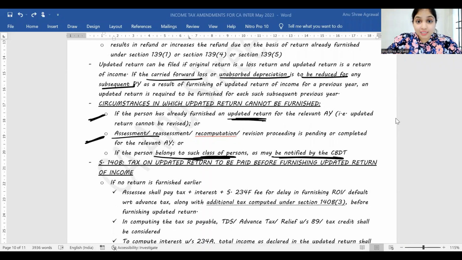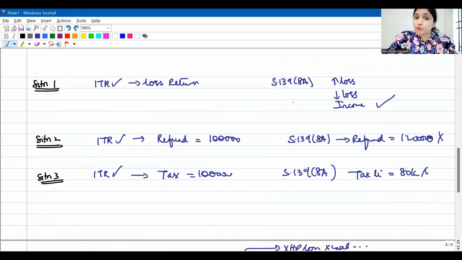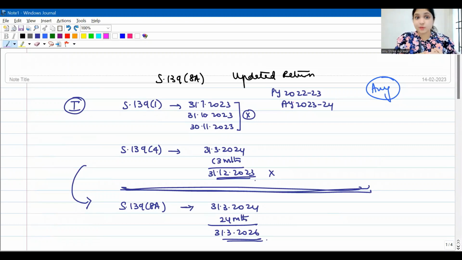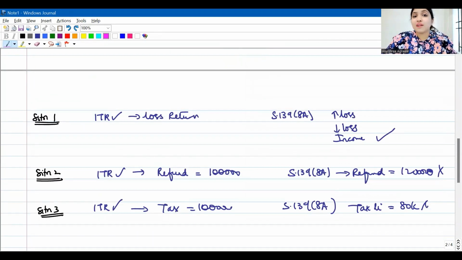So summarizing our learning on 139.8A till here, listen. First of all, when do you file 139.8A return? Situation number 1. Neither you filed the return on time, nor did you file the return within the 139.4 belated return time limit also. After that, you want to file the income tax return, no option, come to 139.8A, you will get time up to 24 months from the end of the assessment year. Second situation, you already filed the return, but you want to revise. But the revision time limit under 139.5 is over. After that, you want to revise, come to 139.8A. Okay, these are the 2 situations when you will file 139.8A return.